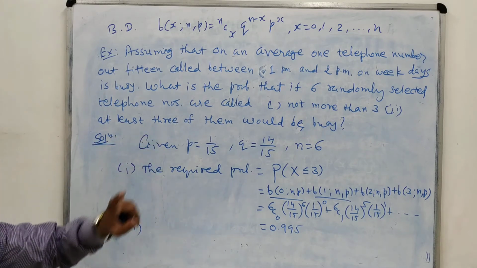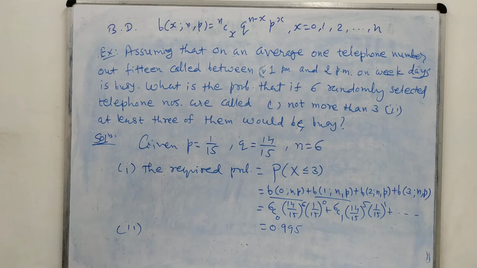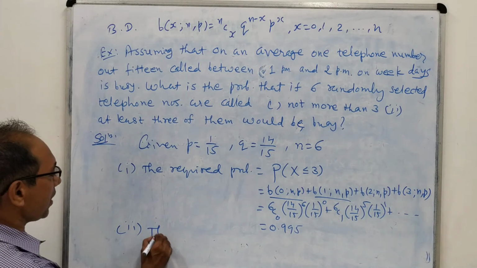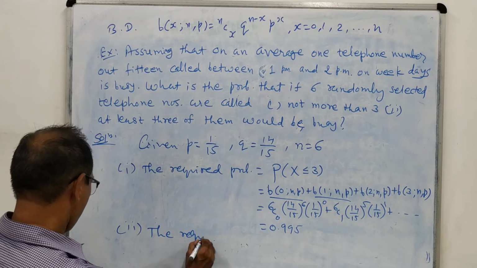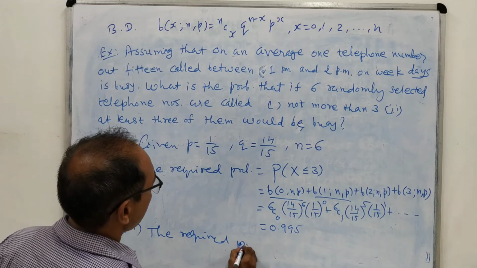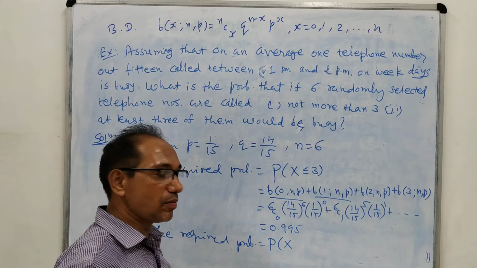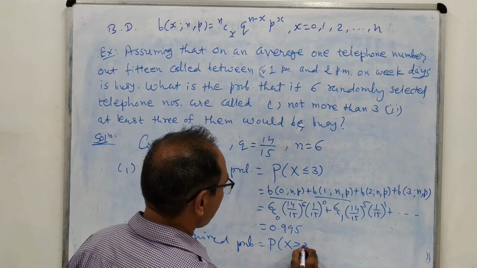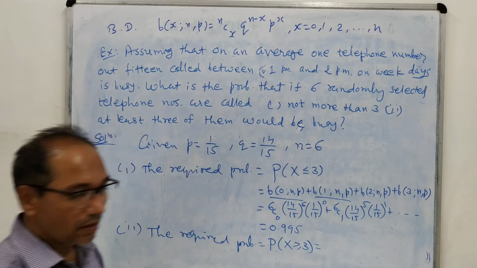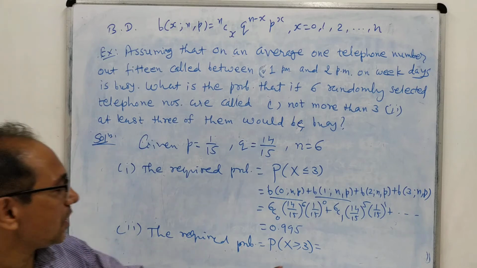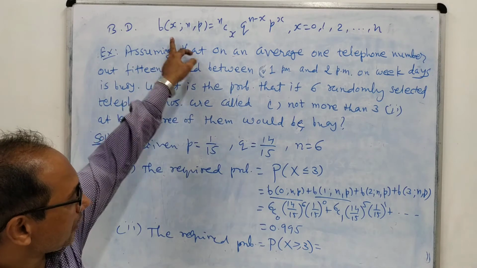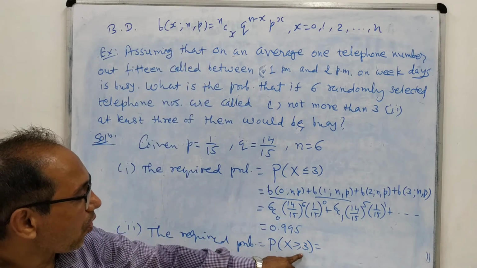Second part is what? At least 3 of them would be busy. That is the required probability here. Required probability is equal to at least 3, means 3 or more should be there. That means x greater than or equal to 3. So probability of x greater than or equal to 3, we need to find out binomial probability for x equal to 3, 4, 5 and 6.